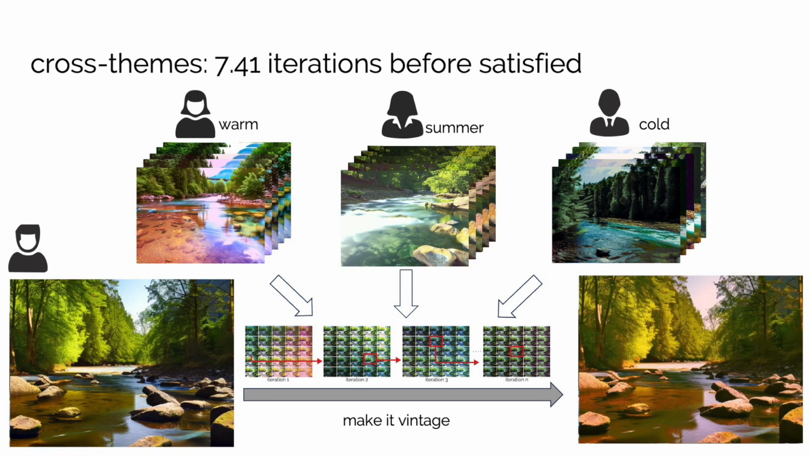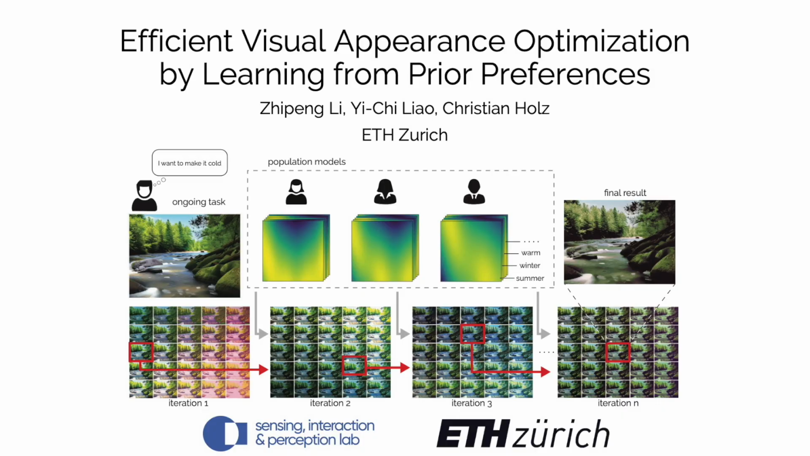In the cross-theme condition, where prior knowledge from different themes was used, a third group of participants required 7.41 iterations to reach a satisfactory outcome. These results highlight MetaPO's ability to generalize across users and themes, demonstrating its efficiency in real-world applications. For more information, please refer to the paper.